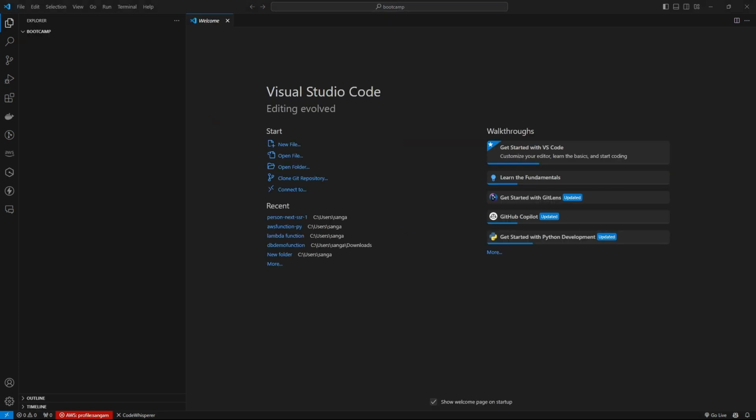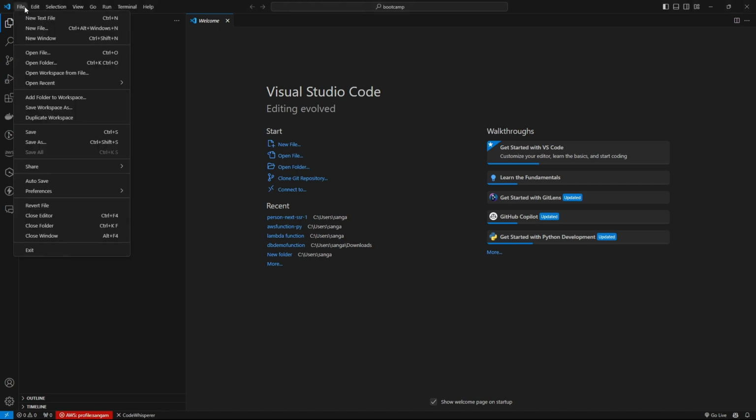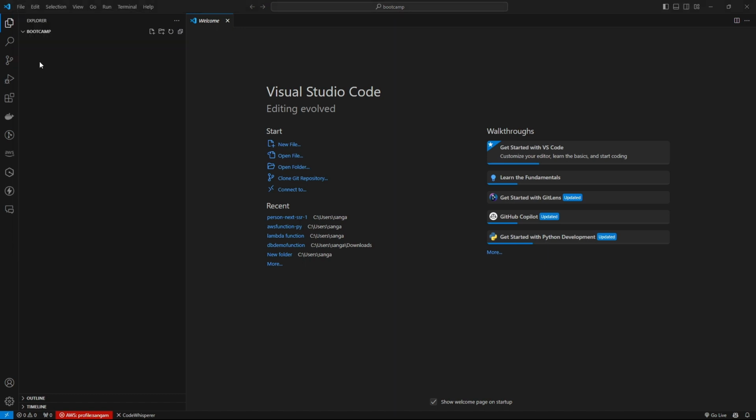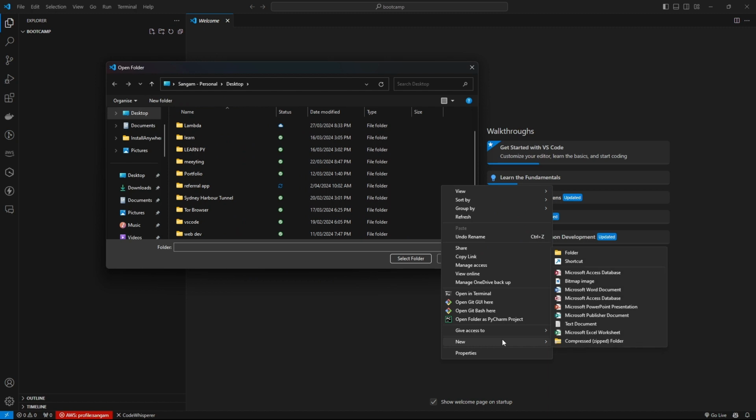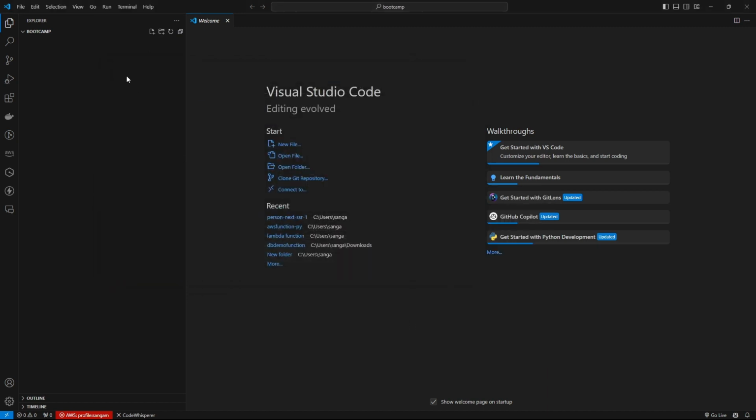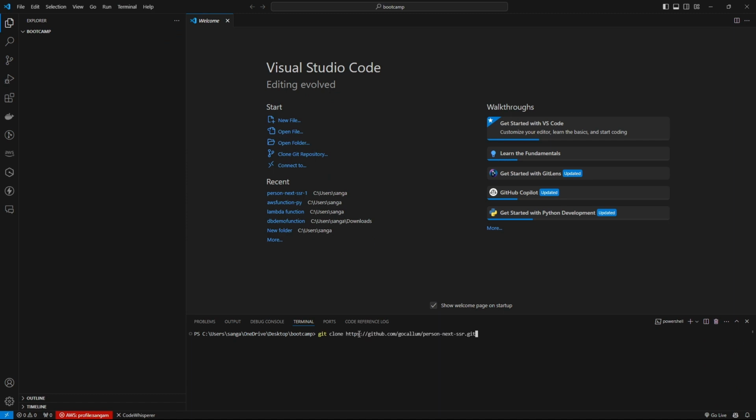First, let's go ahead and clone the GitHub repo. For now I'm inside a bootcamp folder, so go ahead and create a folder. You can just open folder, select directory, right click, and open up a new folder, and after that you'll be inside the folder. When you're inside the folder, go to terminal, click on new terminal. You can also copy the code from the LMS.